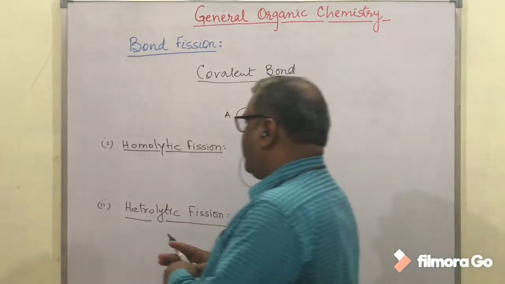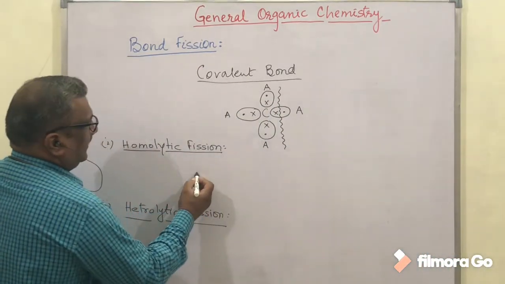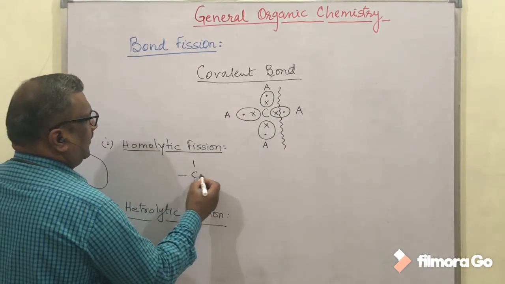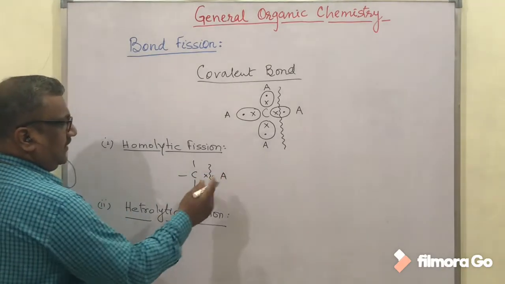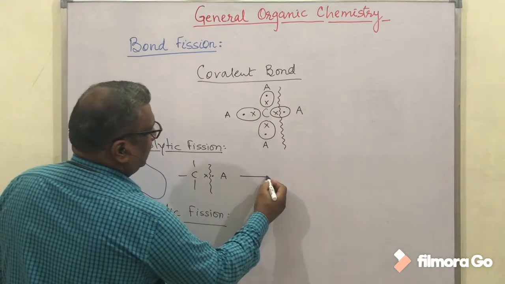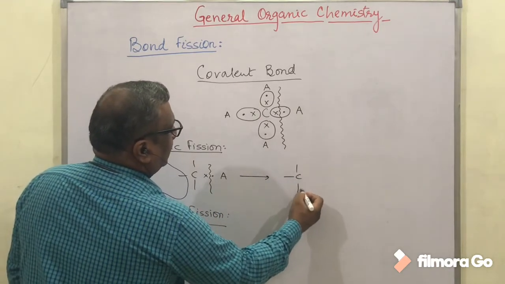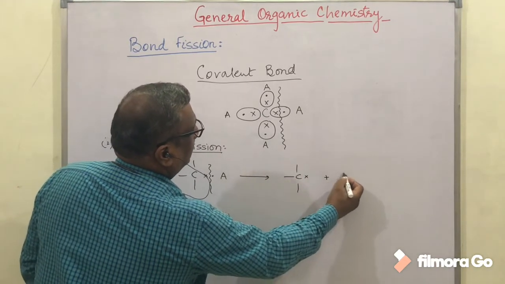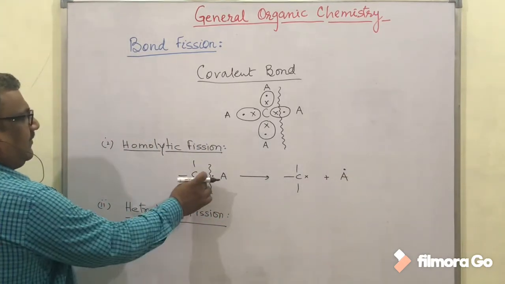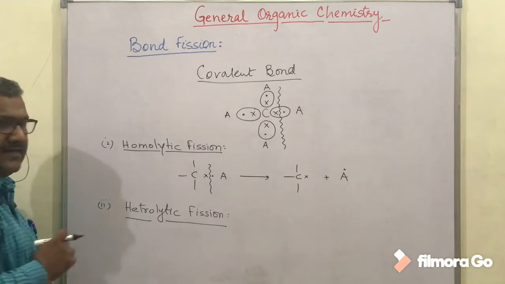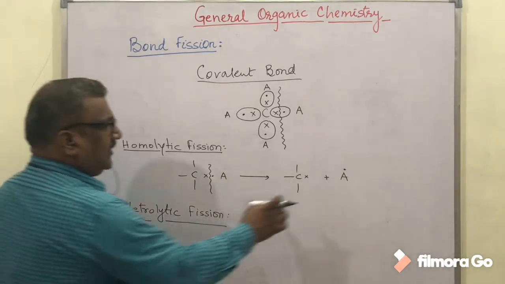So we are going to show it like this: if we break the bond homolytically, then carbon and the atom bonded with it get their own electrons, and in this way they are separated from each other. Carbon gets its own electron, this atom gets its own electron, and now they are separated.